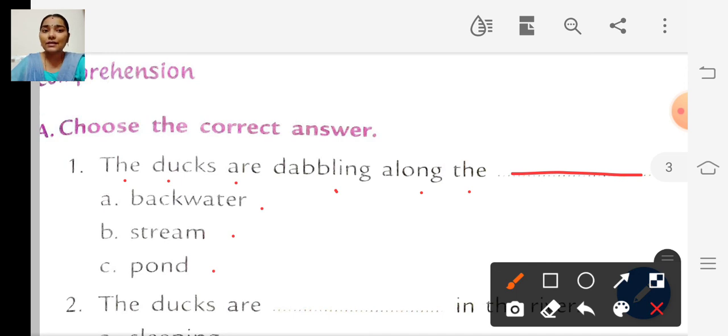So where are the ducks dabbling? The ducks are dabbling along the backwater, right? Backwater means it's a still part of the river where the water is stagnant. So the correct answer is backwater.